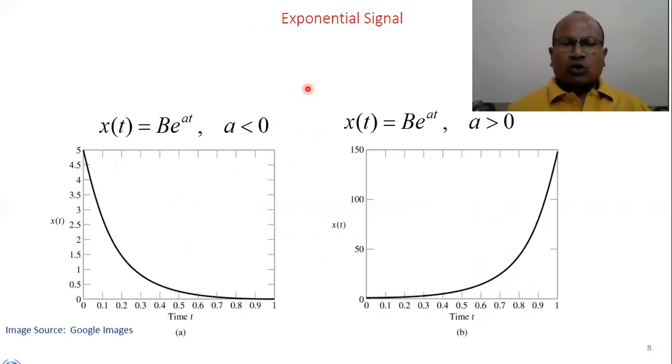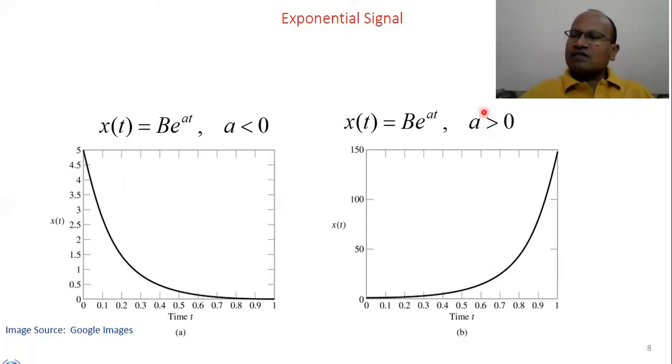Exponential signal. Look here, there are two types of exponential signal. One is exponentially decreasing, another is exponentially increasing. When you see exponentially decaying, if we write x(t) = b e^(at), when a is negative, the signal is obviously exponentially decaying.